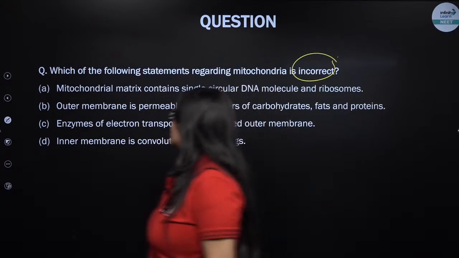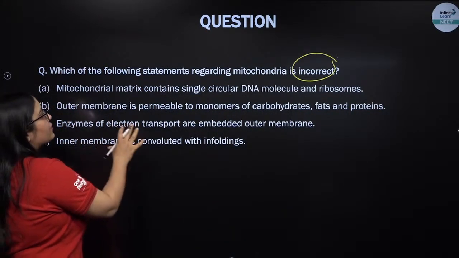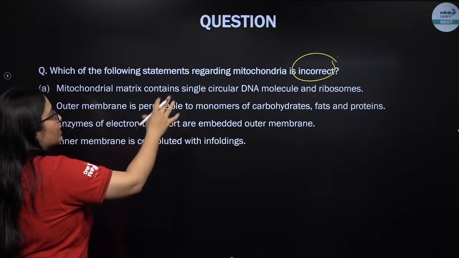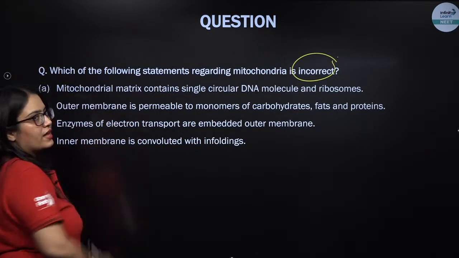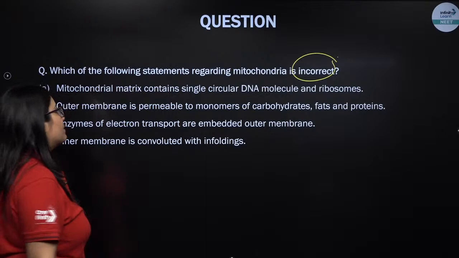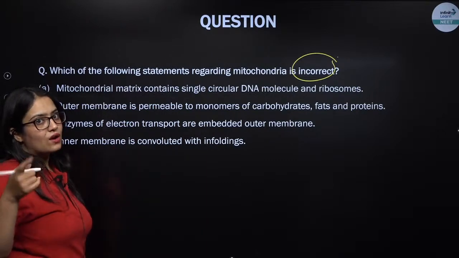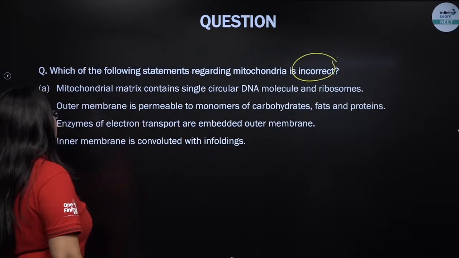So let me read out this. Which of the following statements is incorrect? Mitochondrial matrix contains a single circular DNA molecule and ribosomes. ये सही है, ध्यान रखना, सिंगल सर्कुलर होता है. And in plastids, there can be many DNA molecules. This is how NCERT writes. DNA molecules लिखा है plastids में. ये क्लोरोप्लास्ट भी कह सकते हैं.